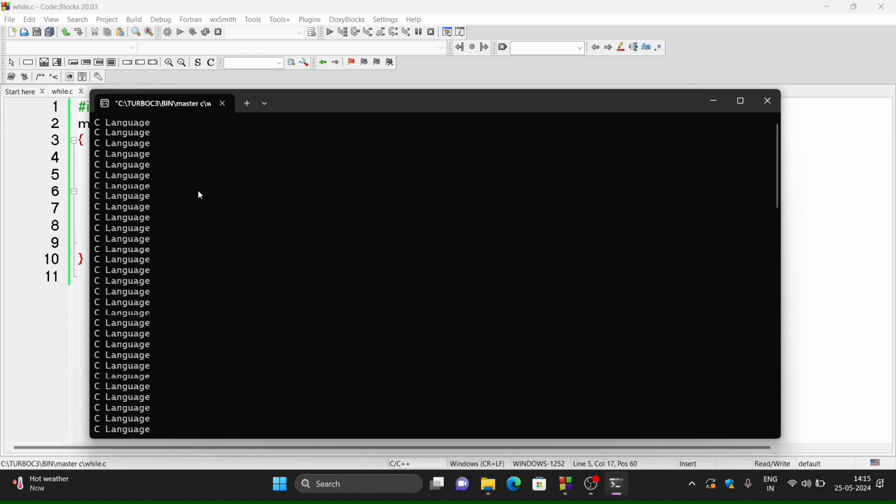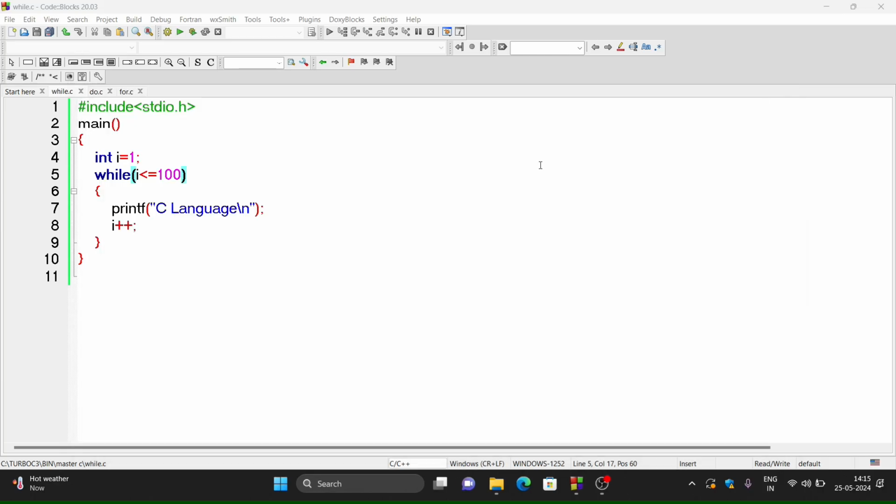So see here. So the 100 times this C language will be displayed. So let us suppose with the C language I want to print the value of i now. So before C language, I want to print the value of i. So for that, I will write here %d. After that, the message, and then value of i. So this means that with this printf function, value of i will be displayed first, and then the message C language will be displayed. So I'll change this value from 100 to 10 now.